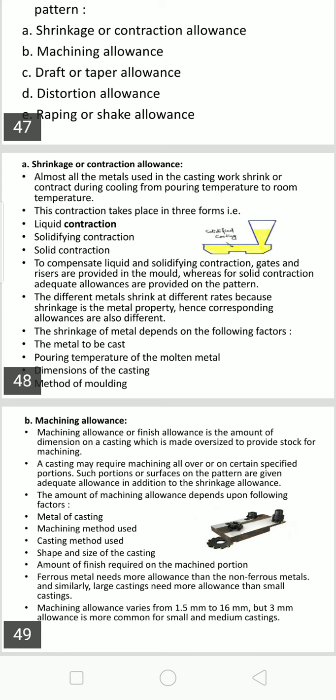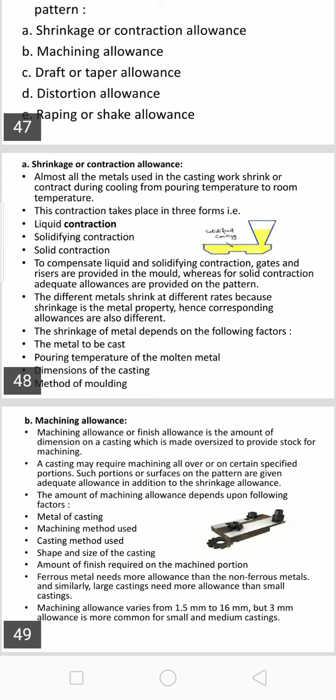The contraction during cooling at room temperature, the total contraction is volumetric, meaning the volume reduces, but it is expressed linearly, meaning along the length of the casting. Thus normally the pattern is made bigger in size than the required casting. So you have to take all of this into account and provide a shrinkage or contraction allowance.